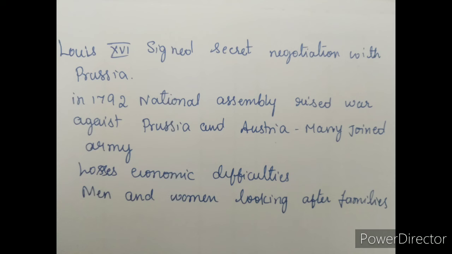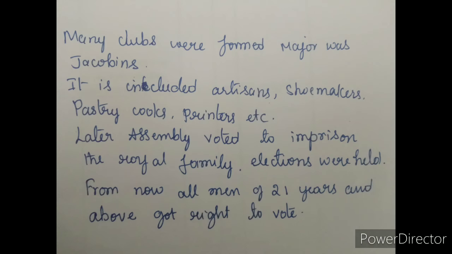The revolution brought losses and economic difficulties to the people. While the men were away fighting at the front, women were left to cope with the task of earning a living and looking after their families. Large sections of the population were convinced that the revolution had to be carried further, as the Constitution of 1791 gave political rights only to the richer sections of society.